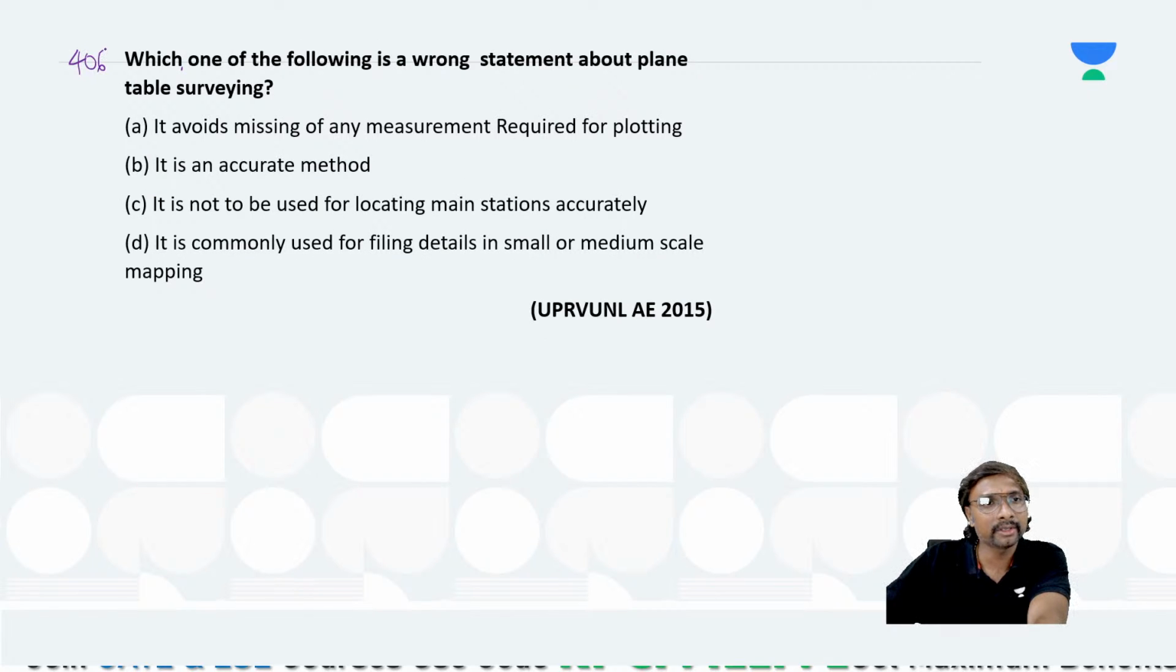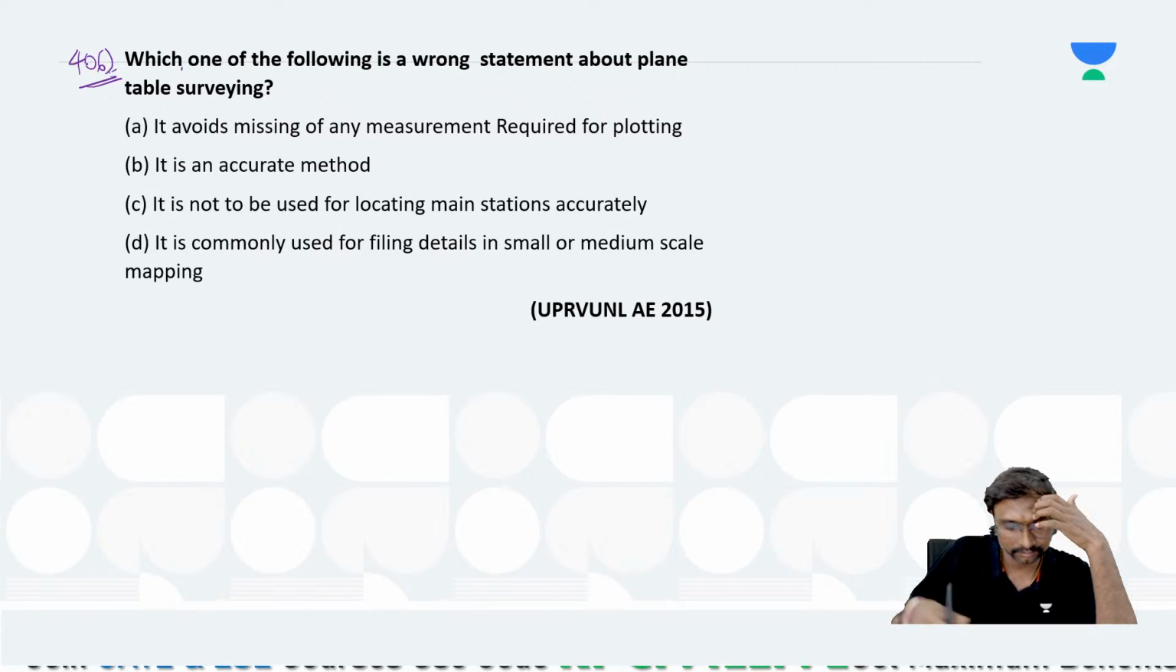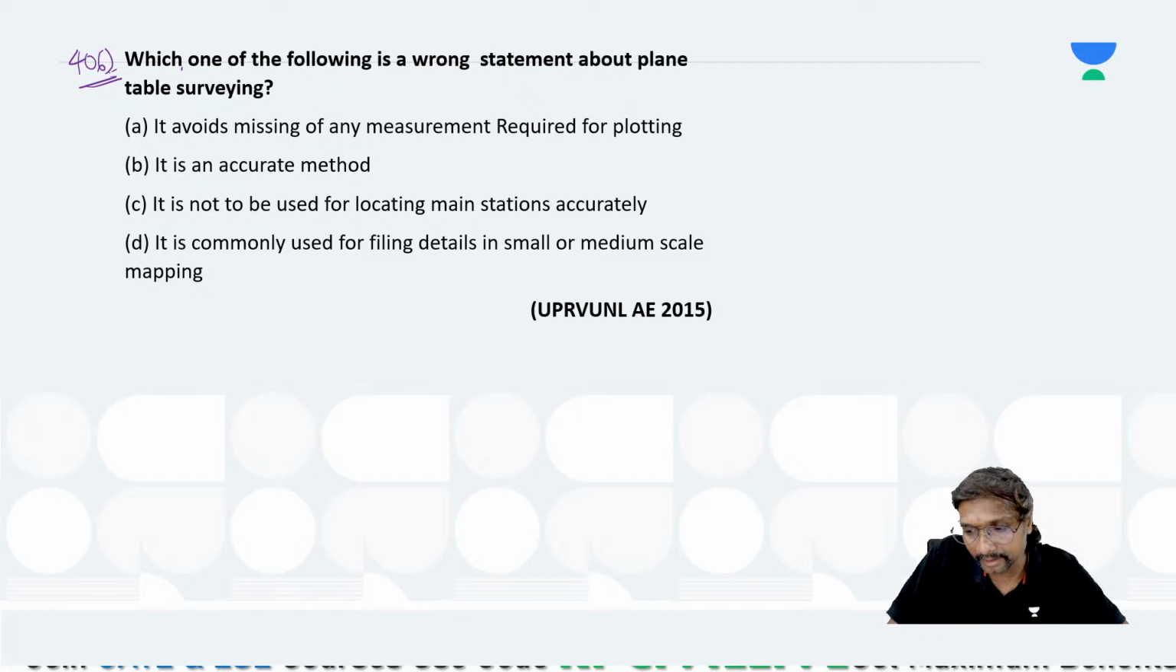406, select the answer for the question. For this 406 question, all of you, write the answer. Write your question number and answer. Right.